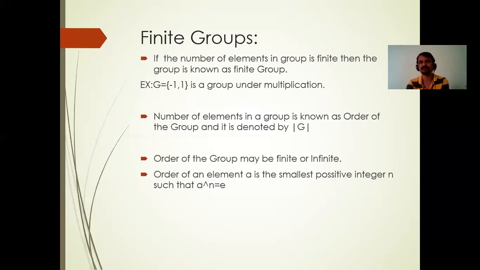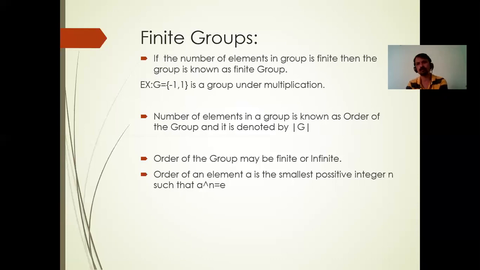So the order of a group may be finite or infinite. Can you give an example of an infinite group? Yes, the set of integers. Just now we proved the set of integers under addition is an abelian group. Every abelian group is obviously a group, but every group need not be an abelian group. Is the set of integers finite or infinite? It is infinite. So the order of the group of integers is infinite.